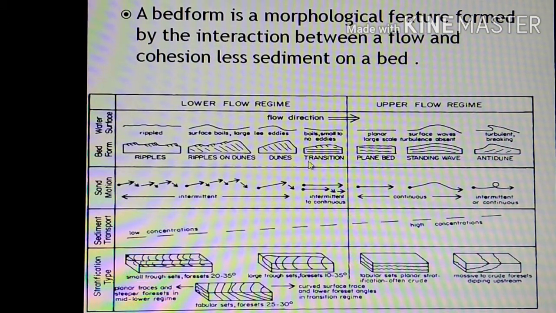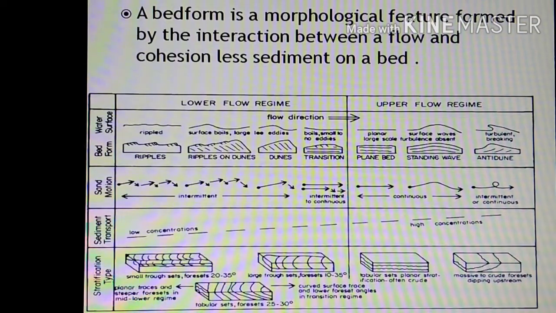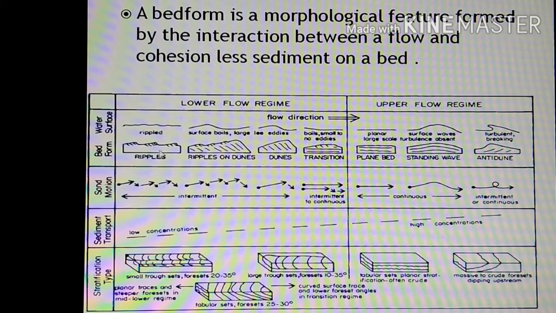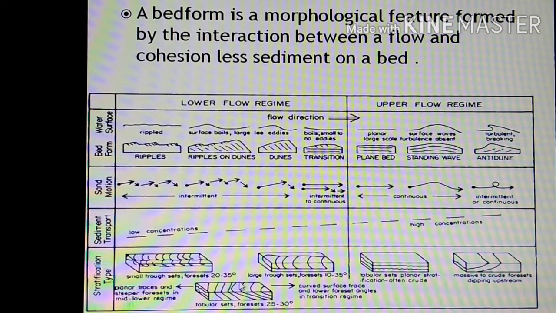Here in this diagram you can see the sedimentary structures which are formed in the lower flow regime, and here you can see the sedimentary structures which are found in the upper flow regime. This is the wave surface which shows ripple marks, sand dunes, and these are the transition dunes. The sand motion is intermediate, and then intermediate to continuous. The sediment transport is in low concentration in the lower flow regime, and the stratification type is small trough foresets between 20 to 35 degrees, large troughs from 10 to 35 degrees.